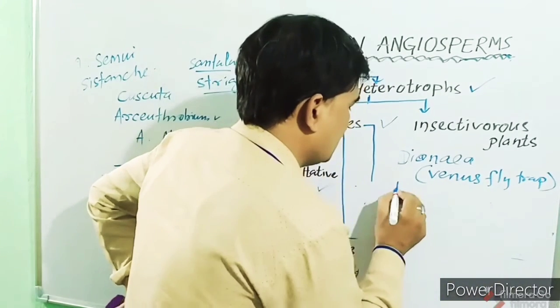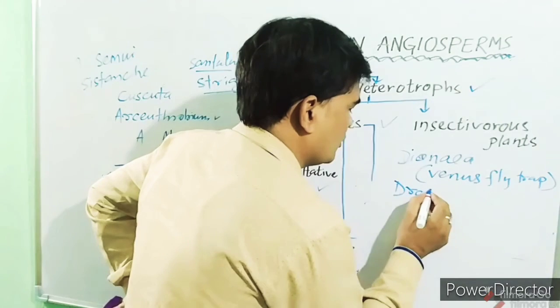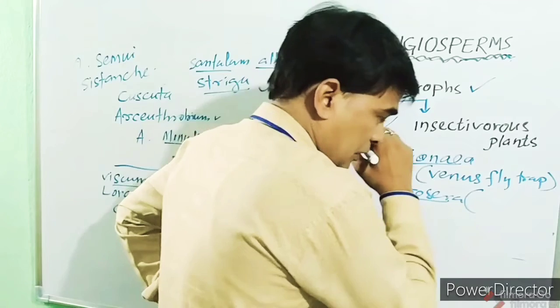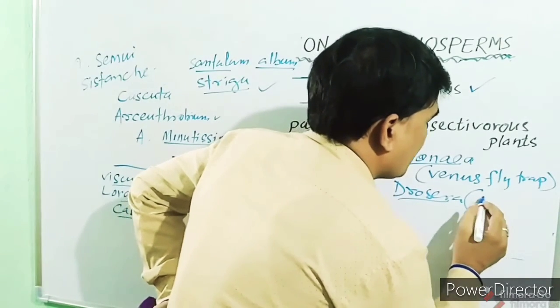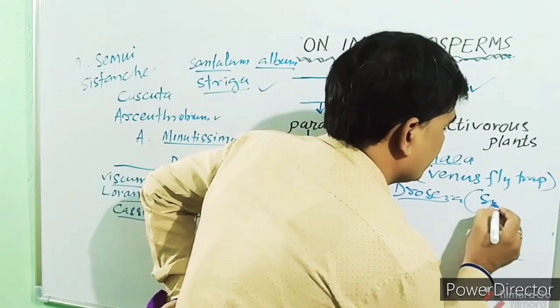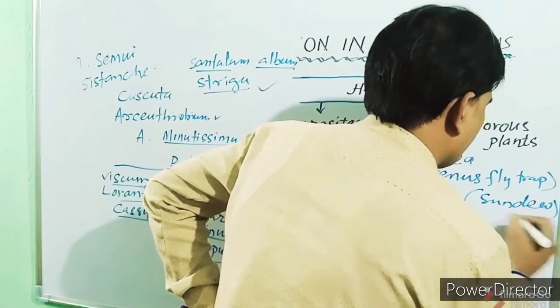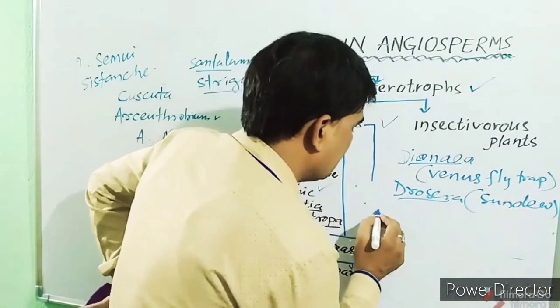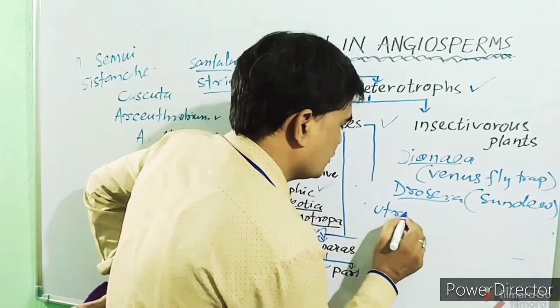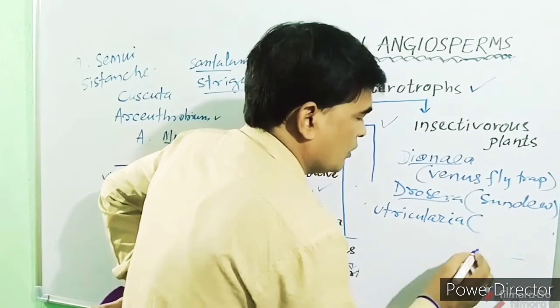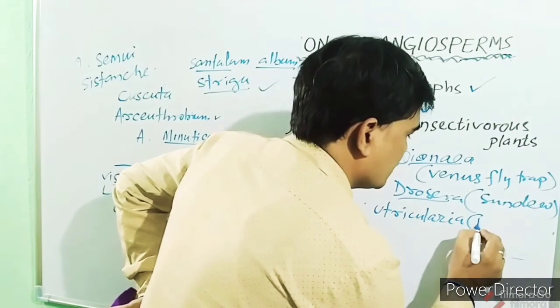Then Drosera, commonly called sundew. Then Utricularia, commonly called bladderwort.